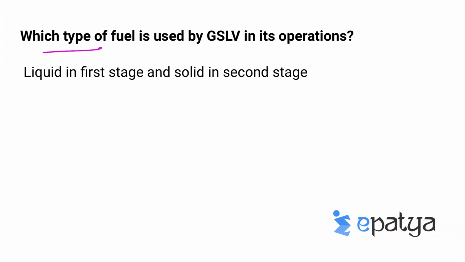Which type of fuel is used by GSLV in its operations? GSLV uses two types of fuels. It uses liquid fuel in the first stage and solid fuel in the second stage.